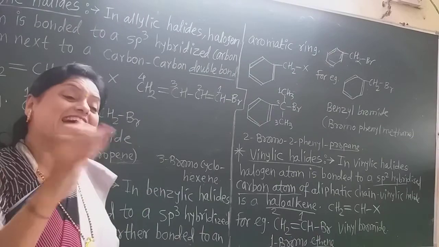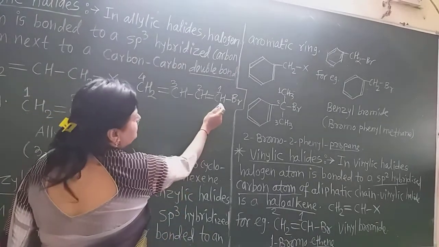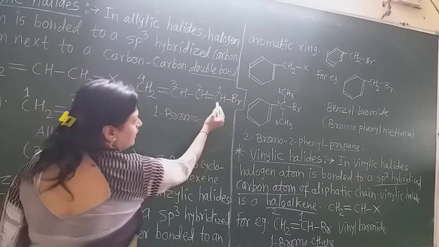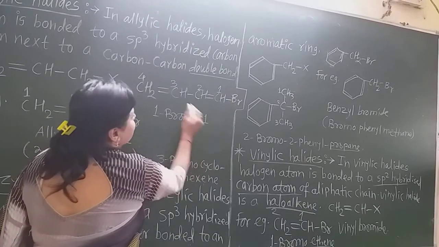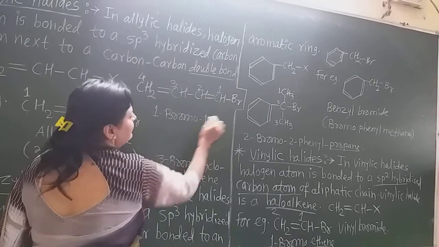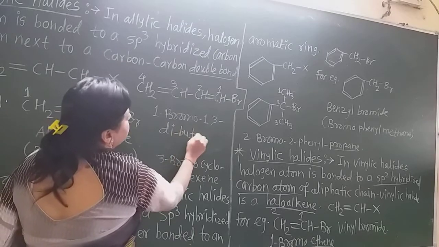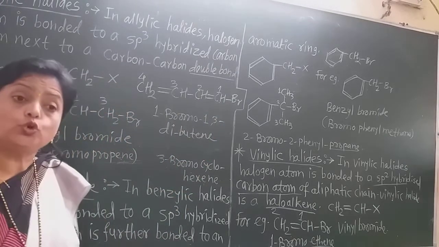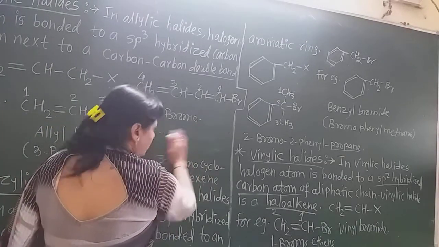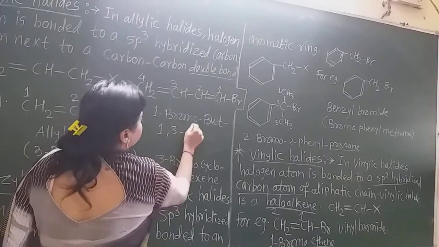Now this is a diene, two double bonds are there. So the name of this is 1-bromo. Again, how to write it? 1-bromo, and the 1 and 3 carbon atoms have the double bond. See here. So 1,3-di, and this is 1, 2, 3, 4, butene, or but-1,3-diene in such a way. Nowadays it is given as the name buta-1,3-diene.